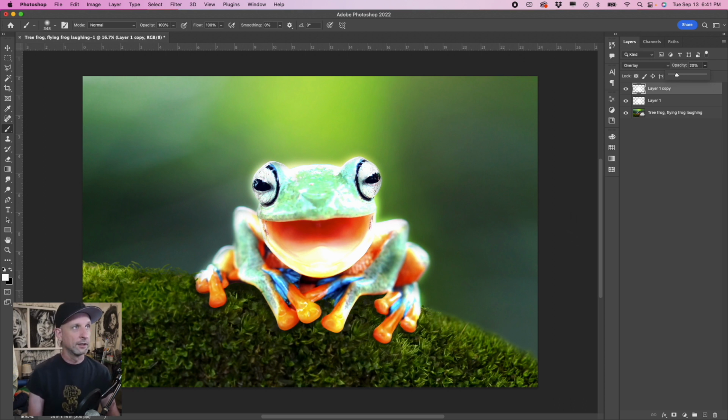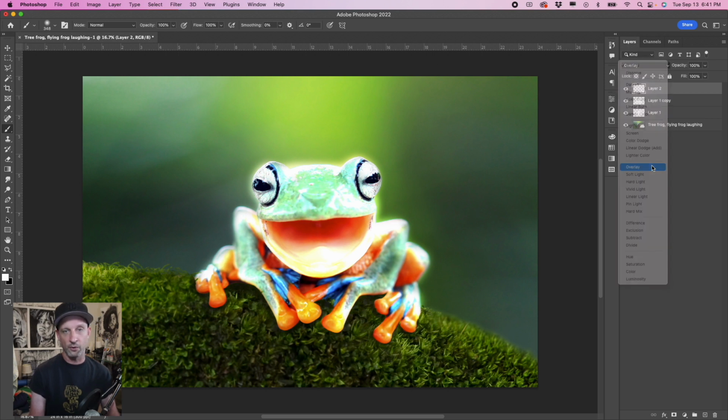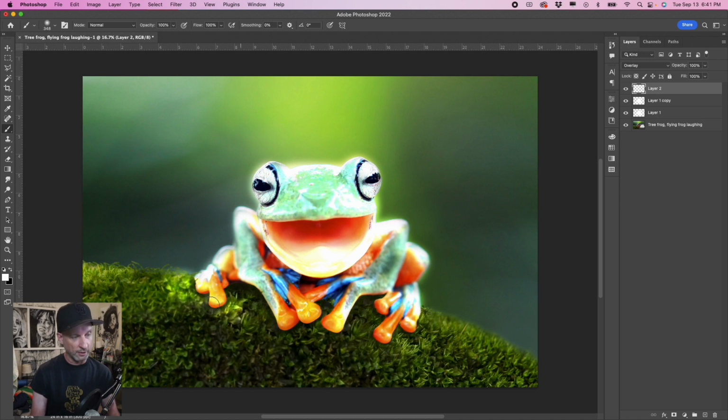And then we're going to do another new layer. And this time this is for the ground. So we're going to do that same thing, new layer, blend mode, overlay, and we're going to paint a little bit of the white around the bottom of the frog. So the ground kind of glows a little bit where the frog is. So that's what we're going to do there. Let's lower the opacity on that as well. We'll lower that one to about 60%. Let's do 60% on that one.